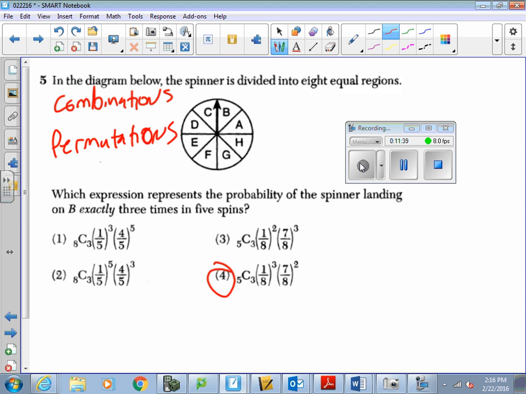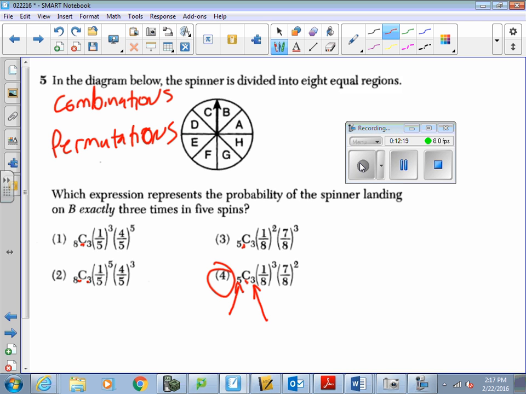As you can see here, this little C is talking about combination. And this 5 is talking about how many times you're going to spin. This 3 is talking about how many times you want it to land on what you're trying to figure out the probability of. So if you're talking about B, you're not trying to see how many times it'll land on B; you're trying to see the probability of it landing 3 times. So that's why you have the 3 here.